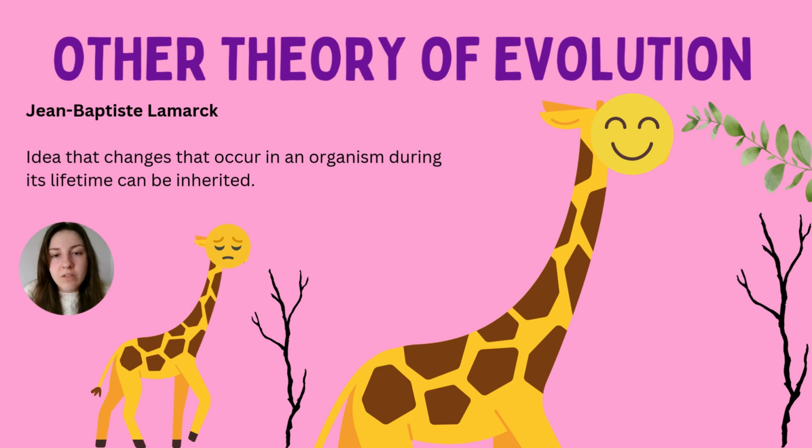So Lamarck is someone that you should consider when you're revising for your exams, because in the exam, they can ask you the names of different scientists. They could say, okay, what did this person do? What did this person do? Usually it's like a tick box question. It can be asking you as a science student to write, what did Charles Darwin do? What is evolution by natural selection? Those sorts of things. You might also be given different animals or plants or different species and explain what speciation is. That's something else I've seen as well.